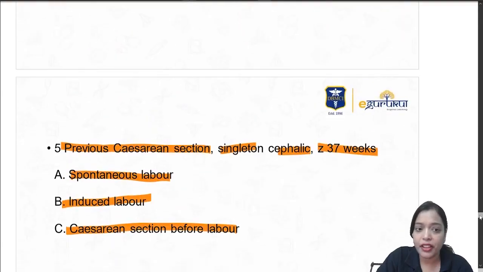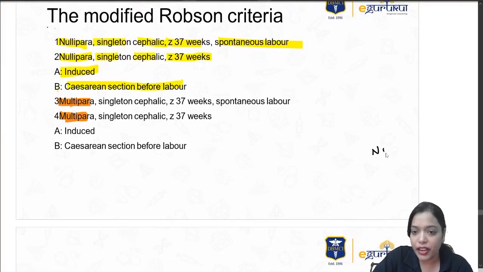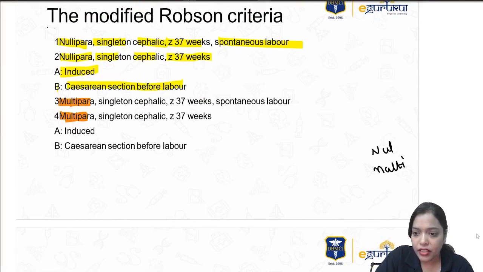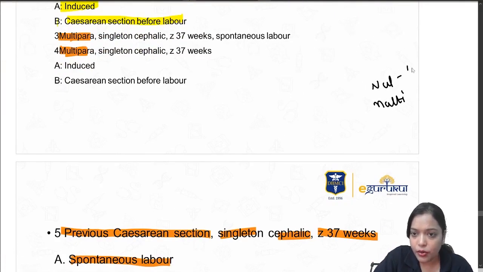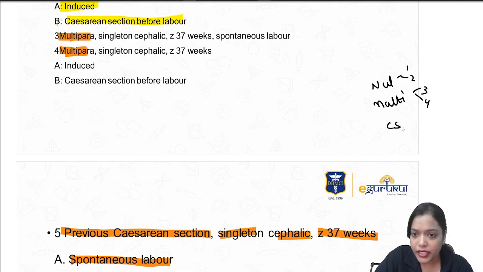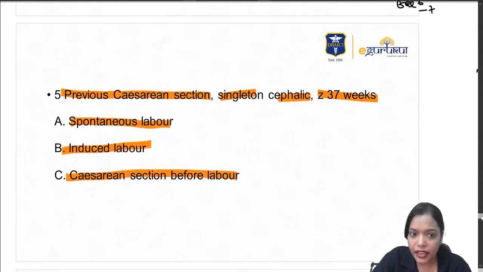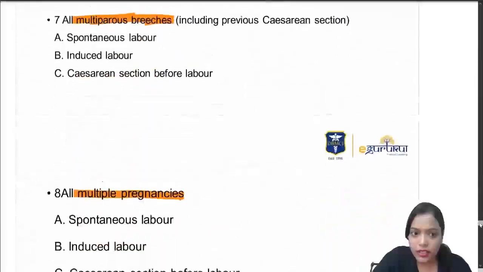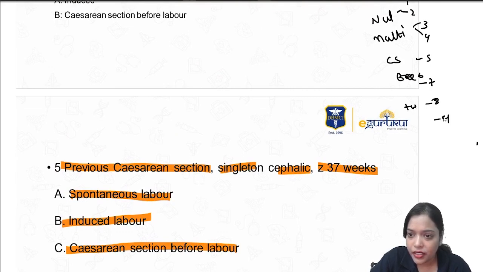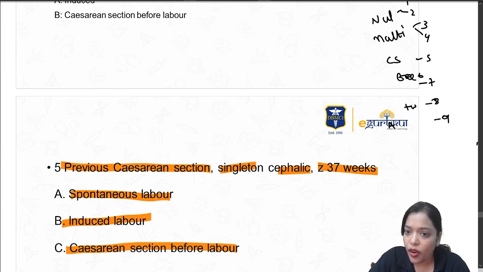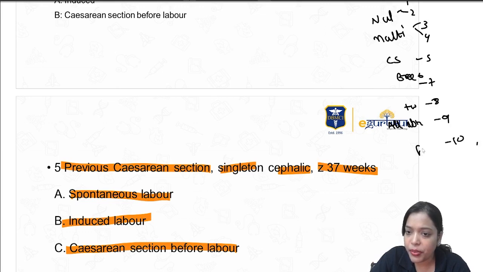Robson's easy way of remembering. It is nullipara, multipara. 1 and 2 are nullipara, 3 and 4 are multipara, then caesarean section is 5, 6 and 7 are breech, 8th is twins, 9th is all abnormal lies, 10th is preterm.